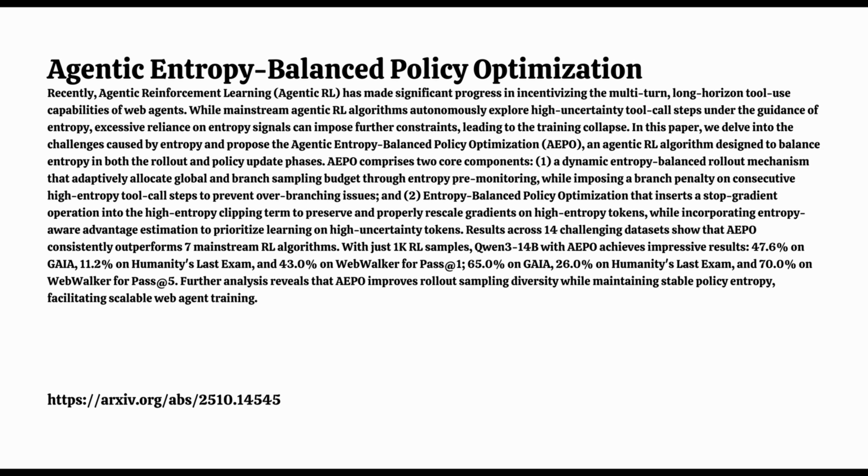Correct. But the problem is, vanilla clipping is often indiscriminate. It aggressively reduces or clips the learning signal, the gradient associated with these crucial high-entropy tokens. So even if the agent made a really smart exploratory move at a point of high uncertainty and it led to a good outcome, the standard algorithm might just ignore that signal.